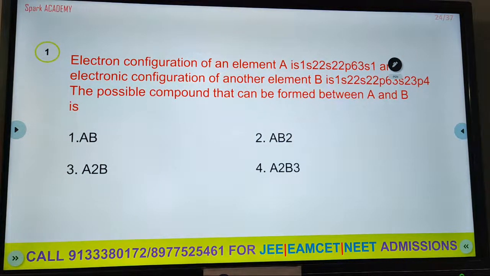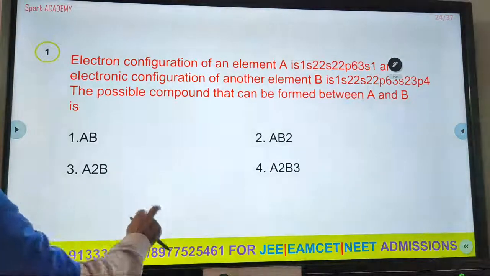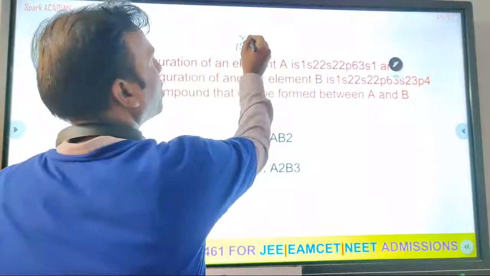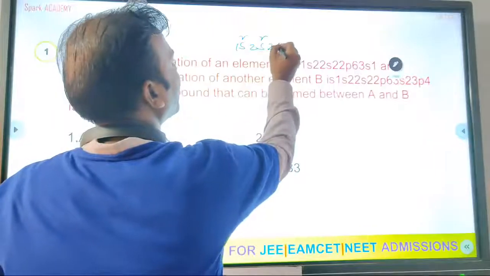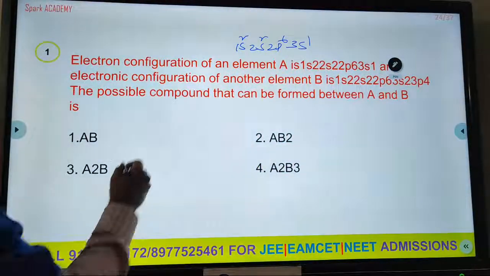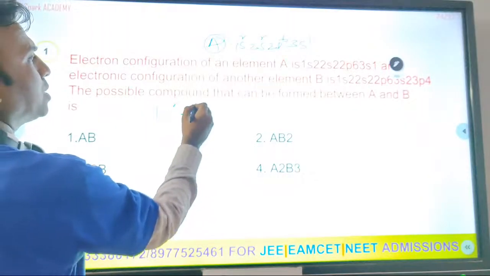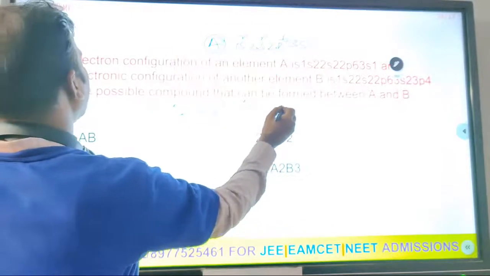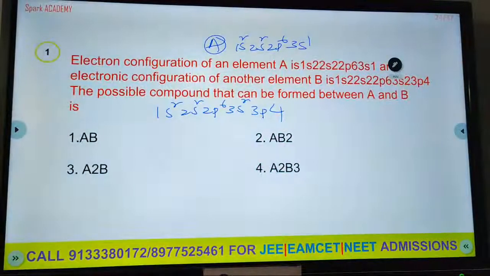See the first question, first example. Electron configuration. We have been given the electronic configuration 1s2, 2s2, 2p6, 3s1. That is A. And B is given as 1s2, 2s2, 2p6, 3s2, 3p4. What is the possible compound that can be formed between A and B?